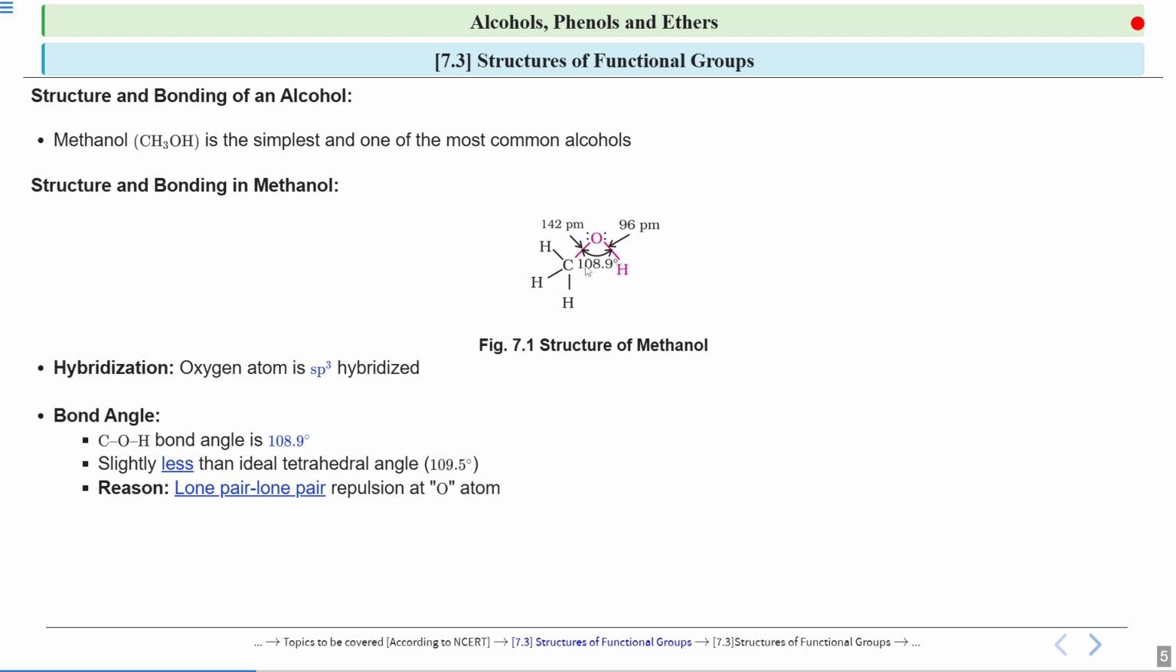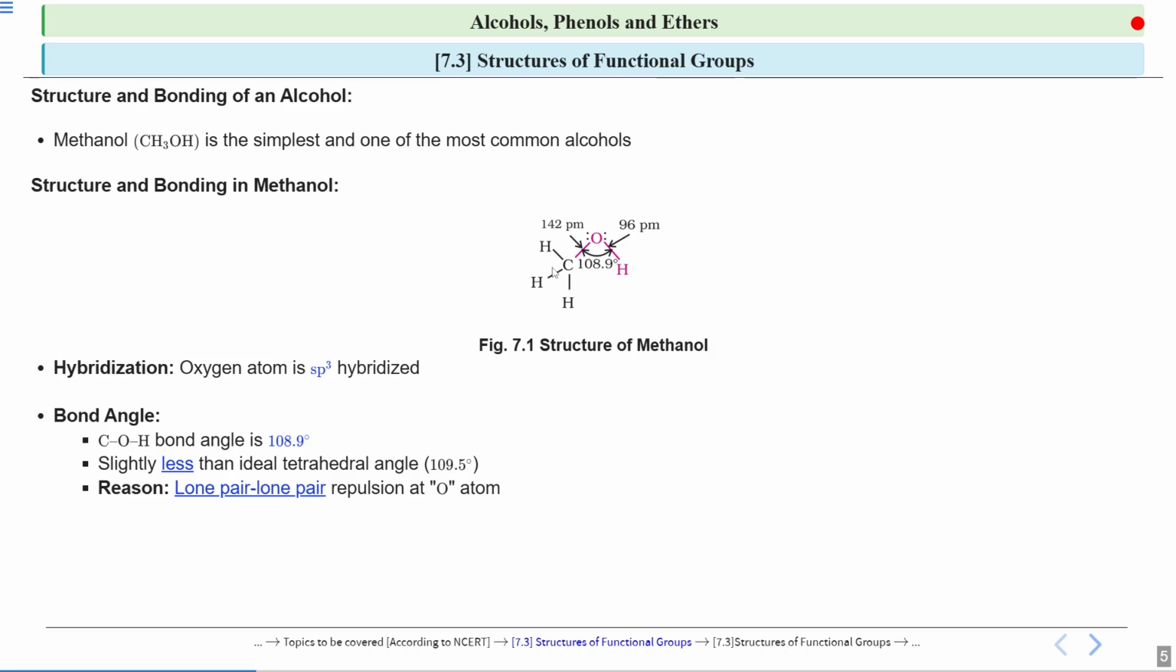Now look at the hybridization of this carbon. This carbon is sp3 hybridized because it is connected to 4 atoms. So it is sp3 hybridized. Now when I talk about carbon-oxygen bond length, that is when the bond between them is a single bond.